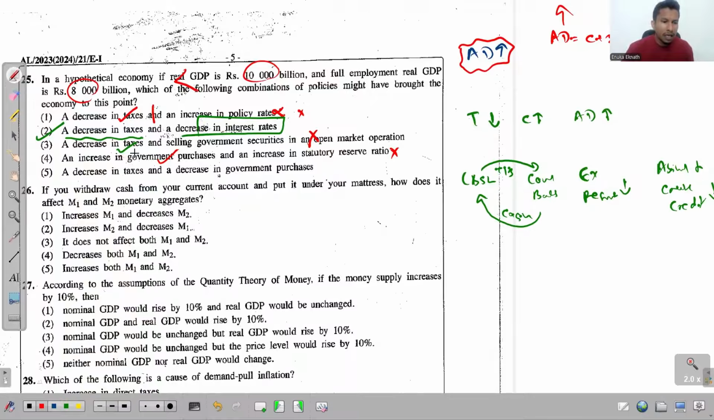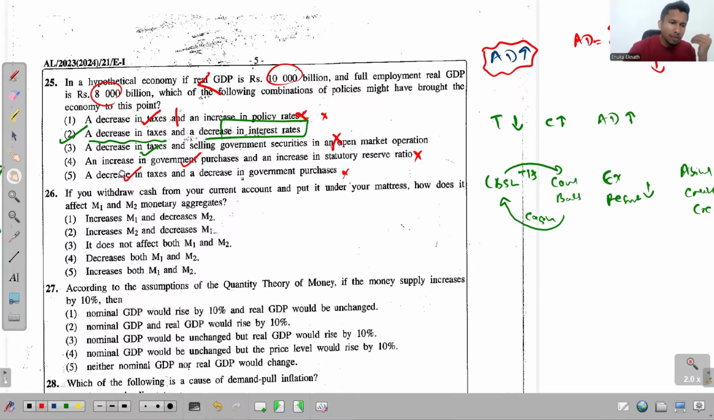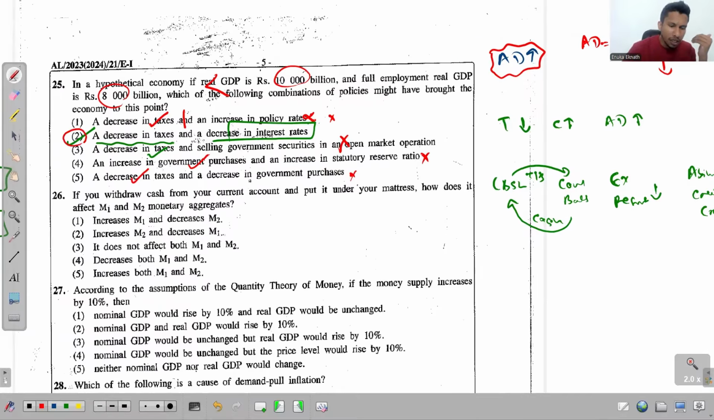Decrease in taxes. It is clear to us now that this is right. Decrease in government purchases. See, when taxes are reduced, consumption will be somewhat higher. But there's a decrease in government purchases, so we can't ensure that aggregate demand increases from this fifth option. So that is not the answer either. So the correct answer for this question 25 has to be the second one.